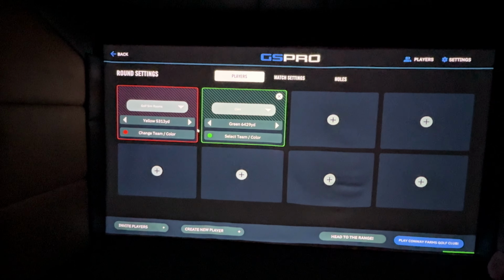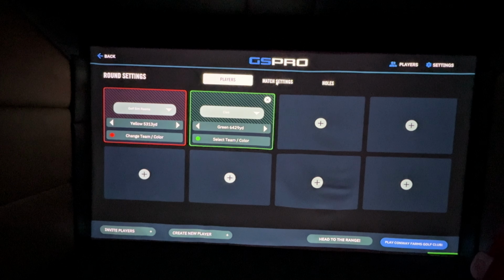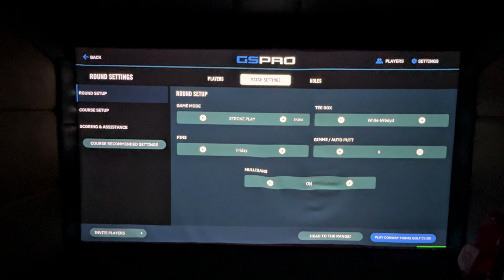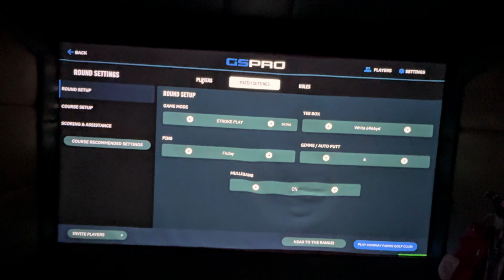Generally good for when you're playing with kids or maybe grandparents. You can also set your team colour if you wanted to play a different type of match. So if you wanted to do match play, for instance, you have to have different team colours.